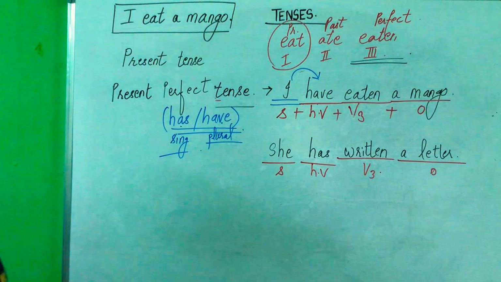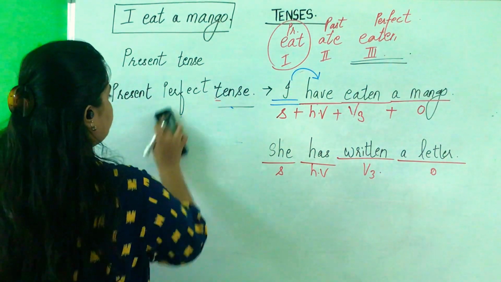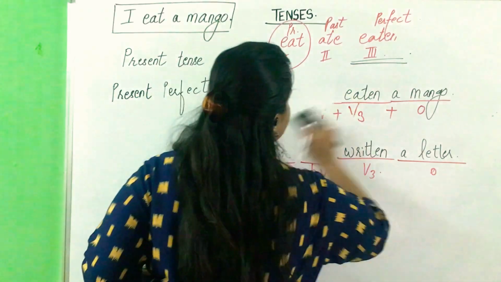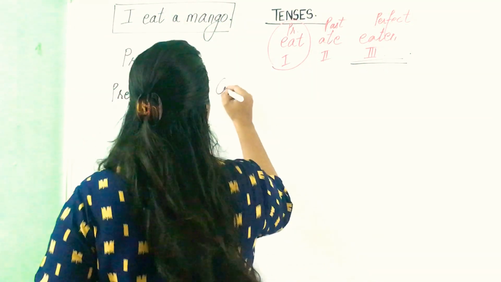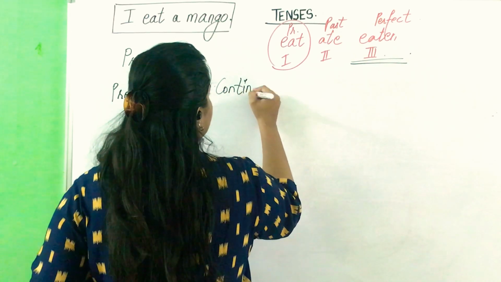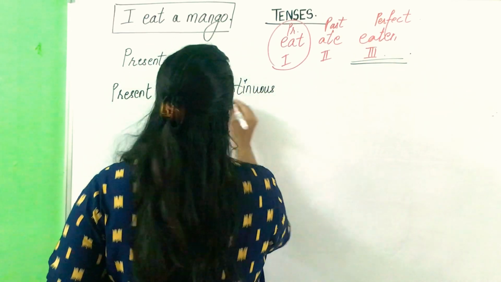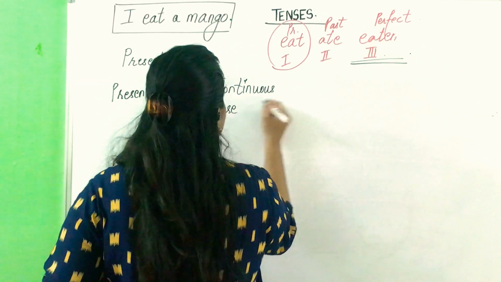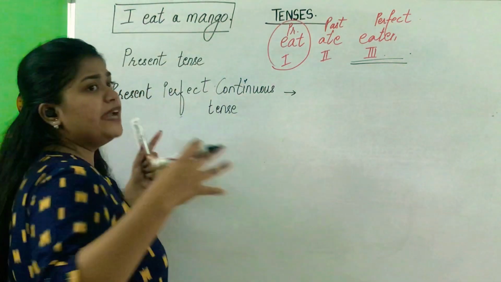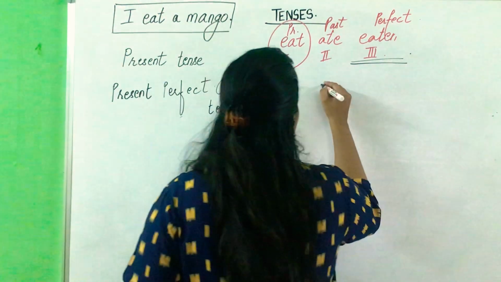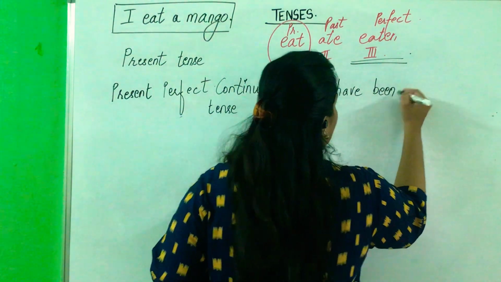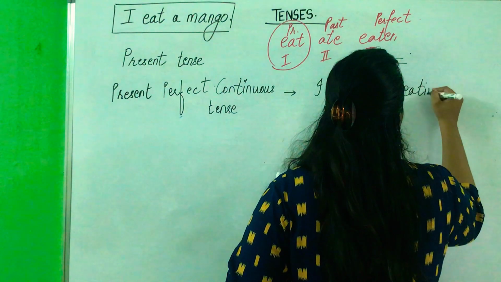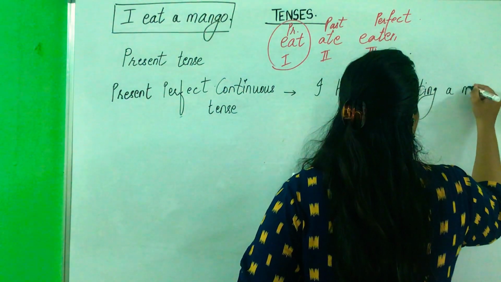Let's talk about present perfect continuous tense. Sounds really big, no, but it is really easy. Perfect and continuous together. Let's make it easy. I have been eating a mango.